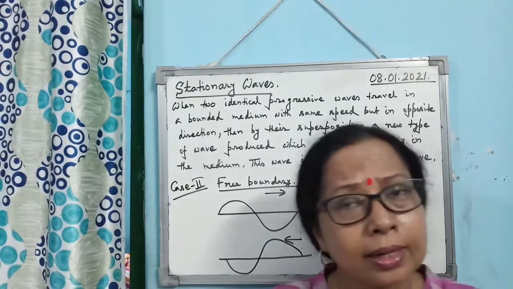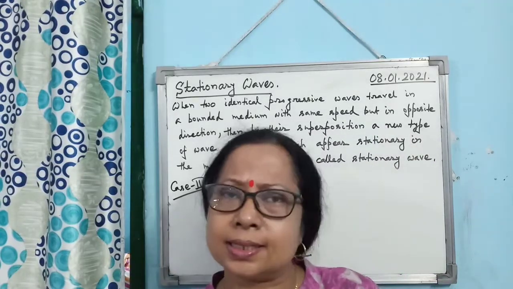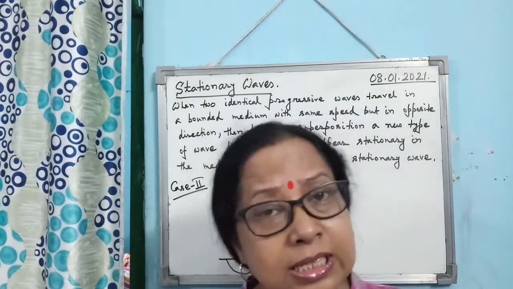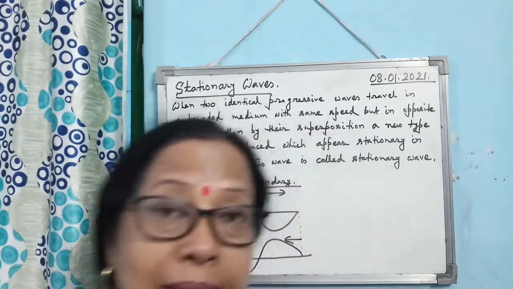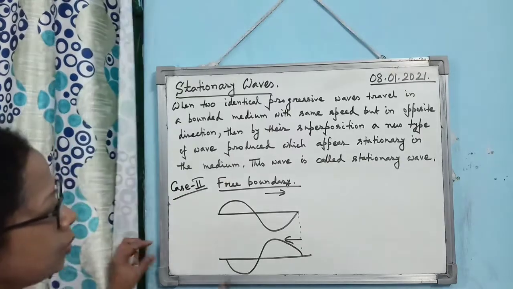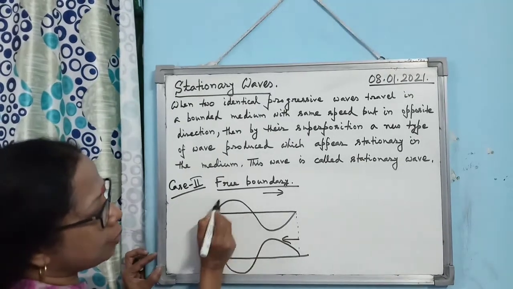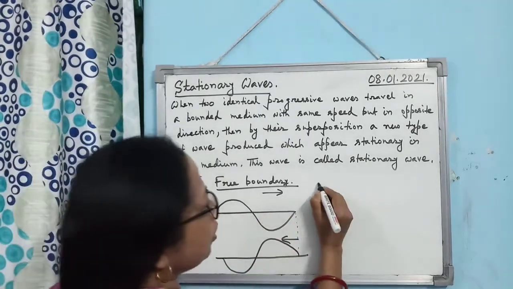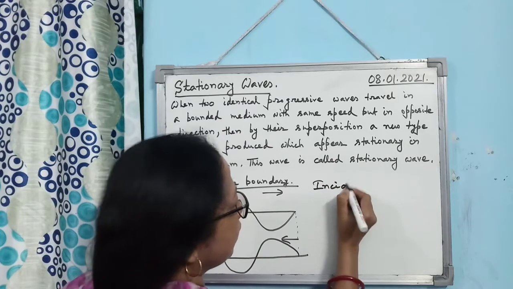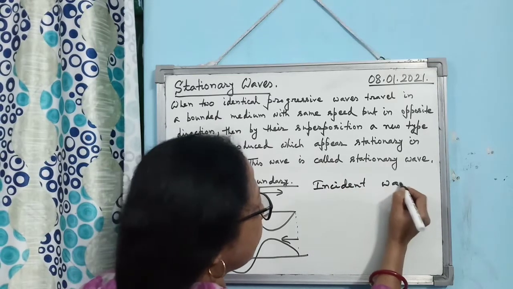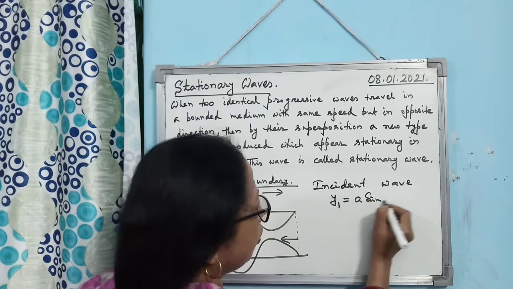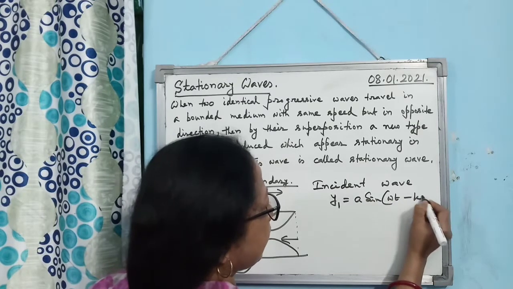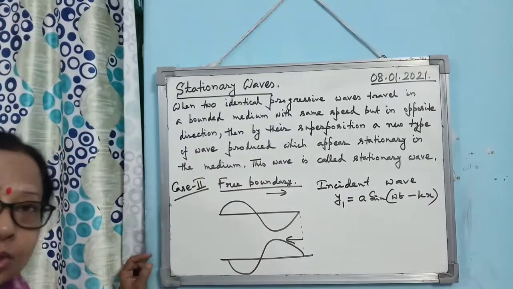Free boundary means what? The boundary is at such a distance that the boundary is not visible to us, but there is a boundary. Alright. So in that case, what will happen? So you see, in that case, incident wave, suppose it is moving in this direction. So you can write what will be the equation for the incident progressive wave, y1 = a sin(omega t - kx). Is that clear?